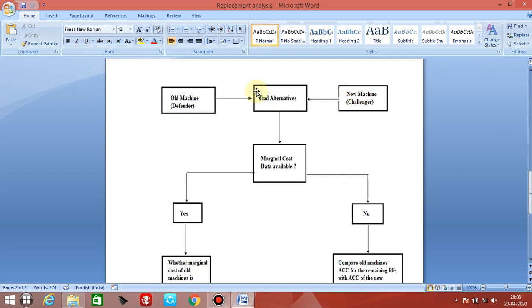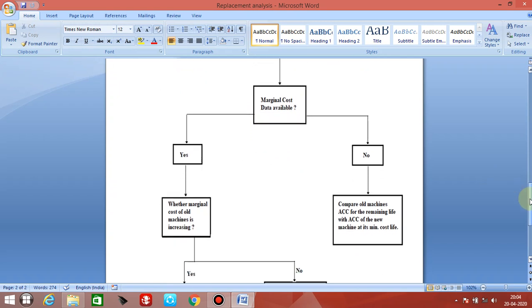Now both of them are trying to find some alternatives. Now first we have to find whether the marginal cost data is available or not. Marginal cost, you know, we have already done when we did the different types of cost: average cost, total cost, marginal cost. So you have to find whether that data is available or not. Now two answers may be there.